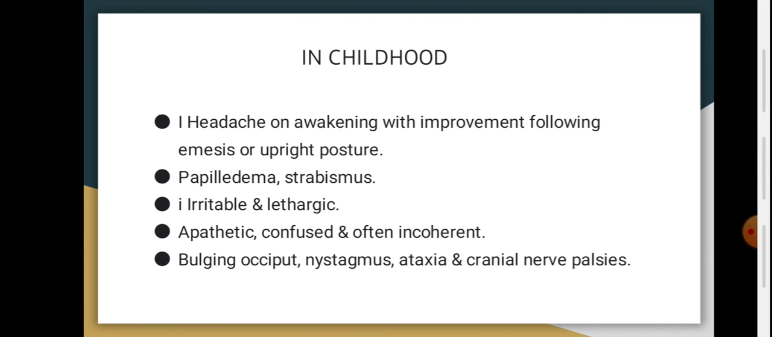In childhood, there is headache, often awakening, with improvement following emesis or upright posture, papilledema, strabismus, irritability and lethargy, apathy, confusion and often incoherence, bulging occiput, nystagmus, ataxia and cranial nerve palsies.